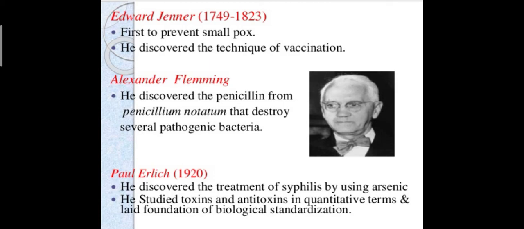And Paul Ehrlich discovered the treatment of syphilis by using arsenic. Syphilis is a sexually transmitted disease. He discovered the treatment for syphilis, and he also studied toxins and antitoxins in quantitative terms and laid the foundations of biological standardization. Paul Ehrlich studied lots of toxic substances and antitoxic substances.